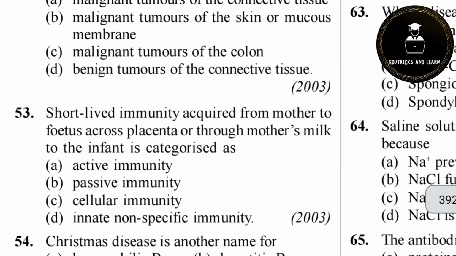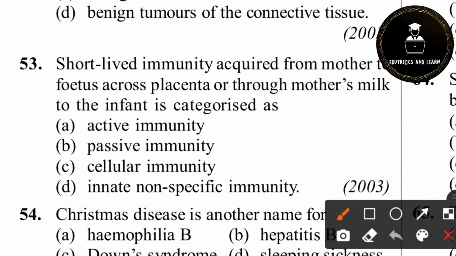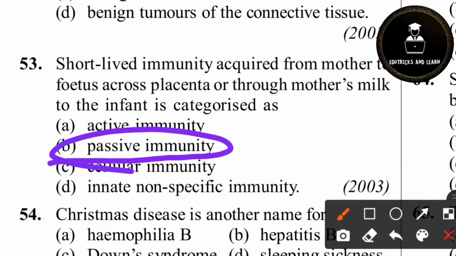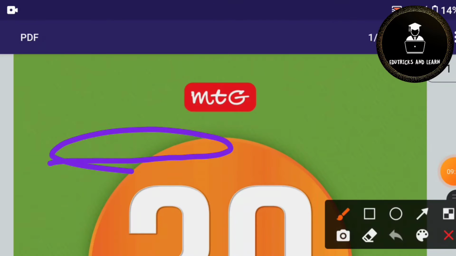53rd question. Short-lived immunity acquired from mother to fetus across placenta or through mother's milk to the infant is categorized as. So very easy question, passive immunity. Because from mother to the child through the placenta, the short-lived immunity is called passive immunity. 53rd question is passive immunity.